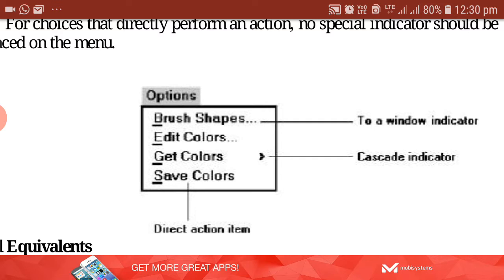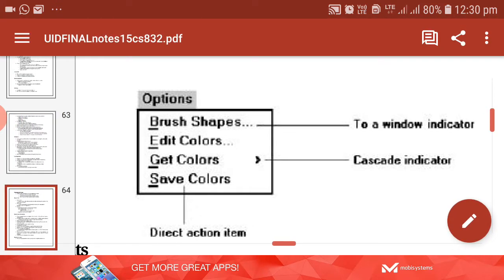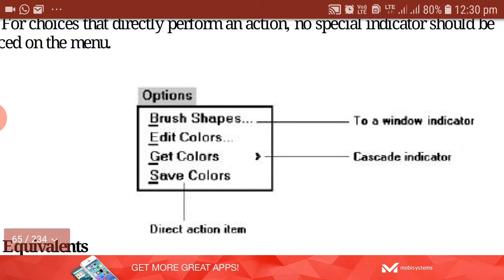So next choice, get color. See the triangle in front of that? That means it is a cascade indicator. So if you select that option, it indicates that it is going to take you to another sub menu. One more menu will be displayed. Beside that, again options will be there in that menu. You can select any of the options from that menu.